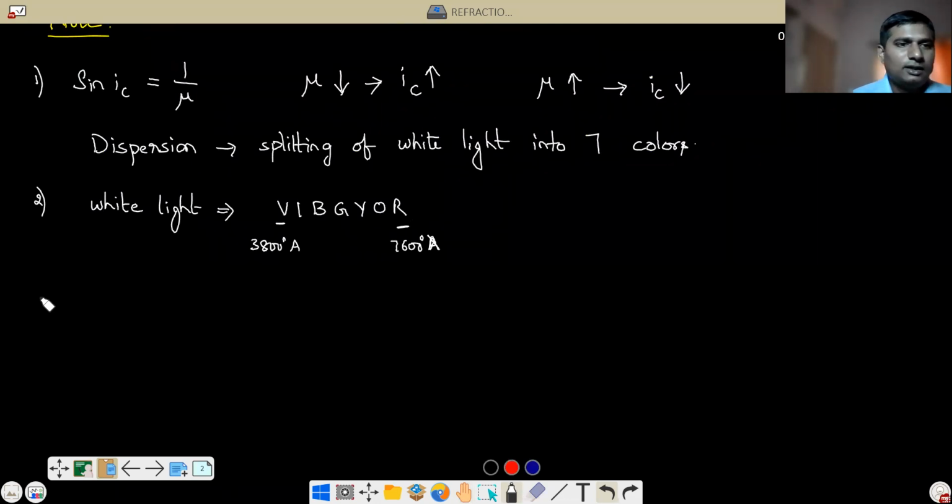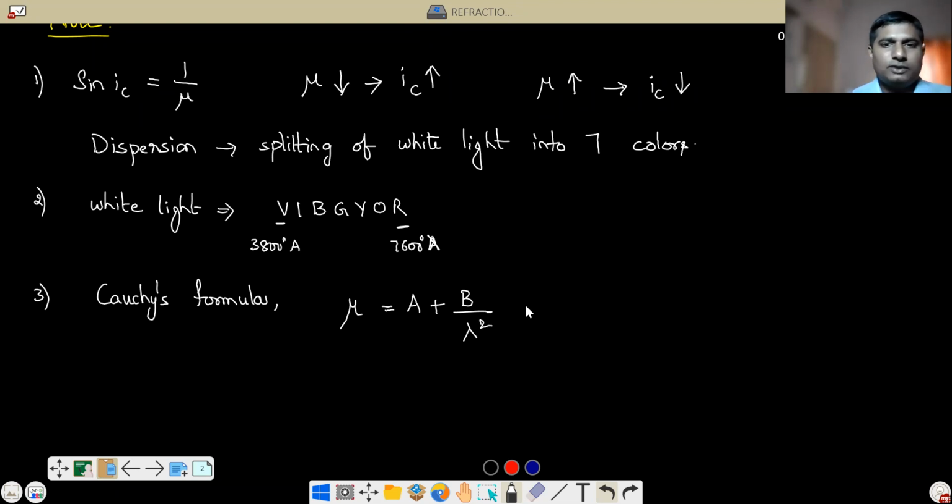Now, according to Cauchy's formula, which gives the relation between refractive index and wavelength, mu equals A plus B by lambda square, where A and B are constants.